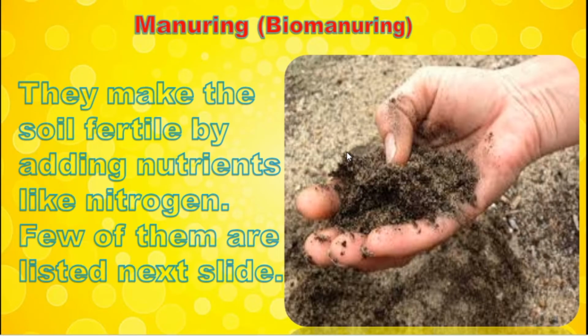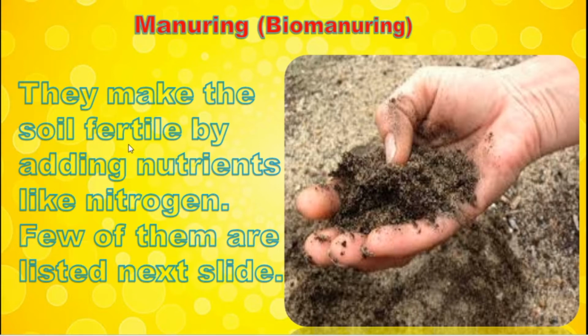Manuring or bio-manuring makes the soil fertile by adding nutrients like nitrogen. Not only nitrogen, phosphorus is there, and a few more things. We can see the next slide. So they make the soil fertile. What do you mean by soil fertility? Soil fertility means the soil is suitable for cultivation, or suitable for the growth of plants.